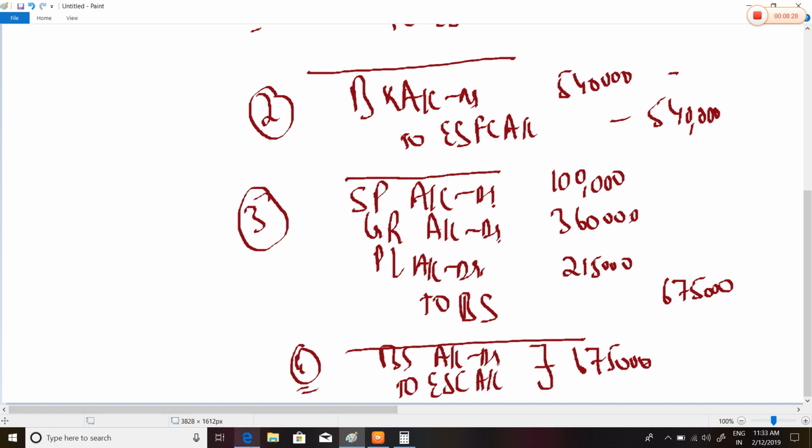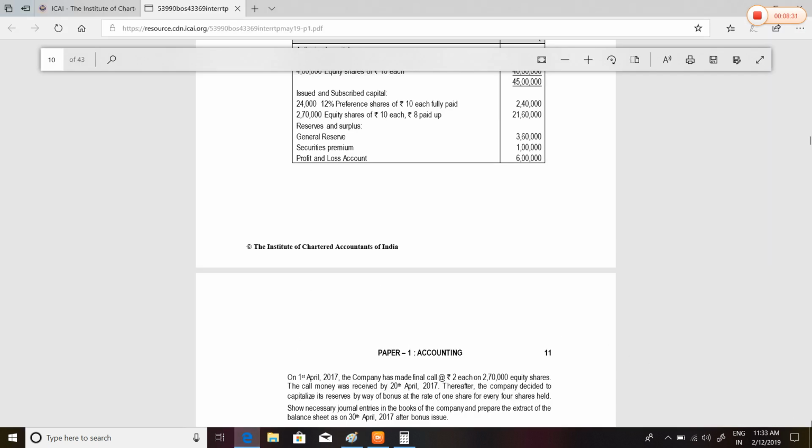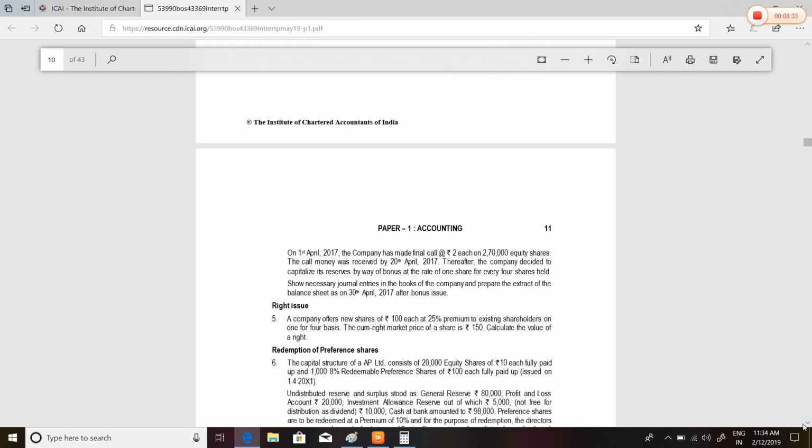Next question, question number 5. A company offers new shares of ₹100 each at 25% premium to the existing shareholders on a 1 for every 4 basis. The cum-right market price of a share is ₹150. Calculate the value of a right.